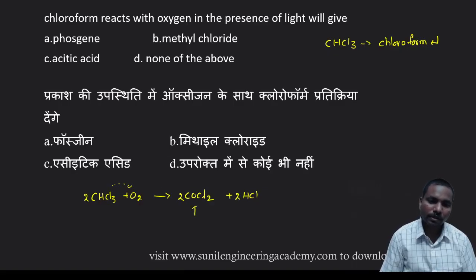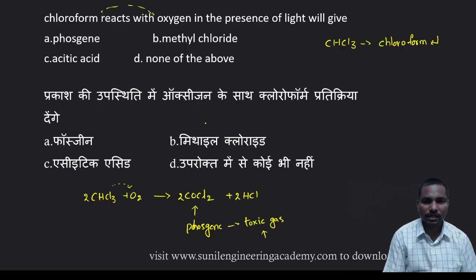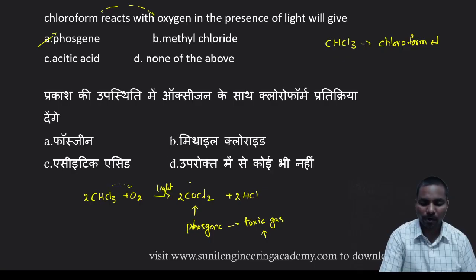This COCl2 is called phosgene, a very dangerous toxic gas. So whenever chloroform reacts with oxygen in the presence of light, it forms phosgene gas. Okay, answer is option A, very important.